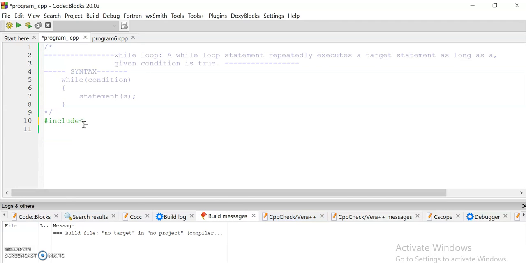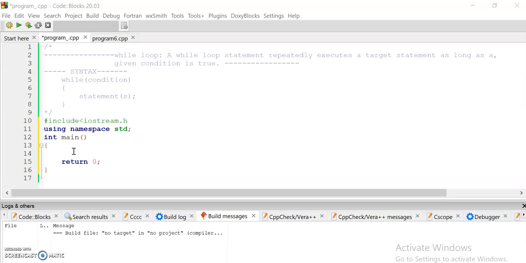Okay, so now firstly we have to include #include iostream.h, then using namespace std, int main. Now here I write return 0. So let's take a simple example: if the given number is smaller than 10, the set of statements is going to run.